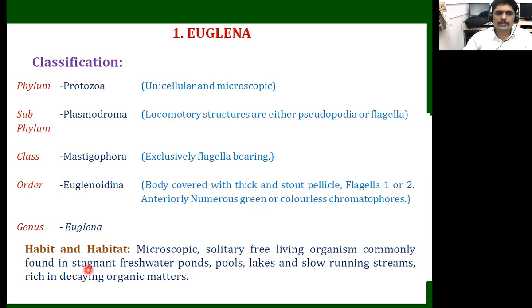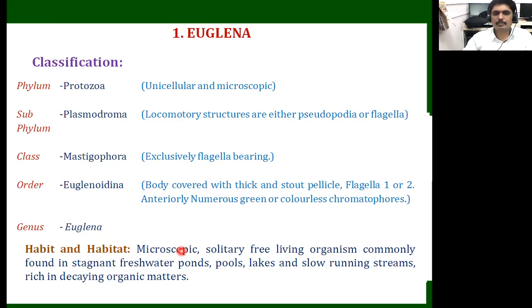Next, when we go to habit and habitat, here we observe that Euglena is a microscopic, solitary, free-living organism. It is commonly found in stagnant freshwater ponds, pools, lakes, and slow-running streams. They are rich in decaying organic matter. Euglena is typically found only in freshwater habitats.